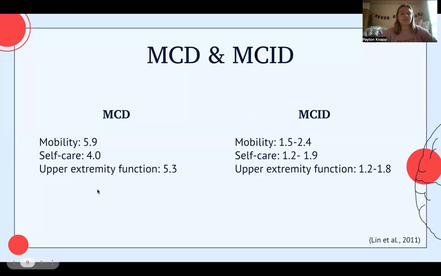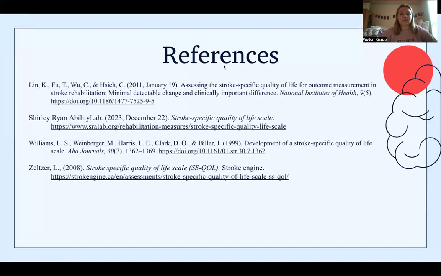For the minimal detectable change, the mobility domain had a 5.9, self-care 4.0, and upper extremity function a 5.3. And for minimal clinically important difference, MCID, mobility ranged from 1.5 to 2.4. Self-care was at 1.2 to 1.9, and upper extremity function was 1.2 to 1.8. And then here's my references.